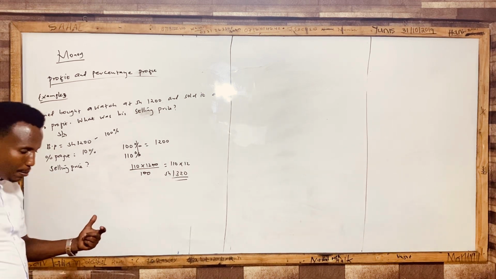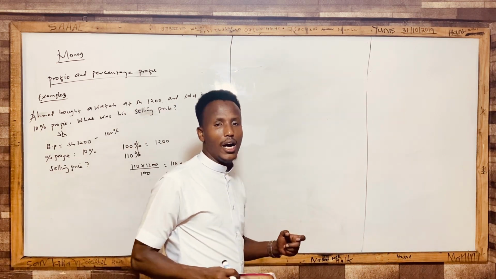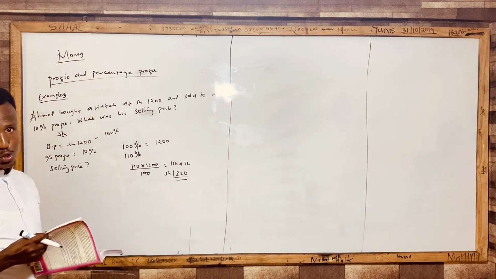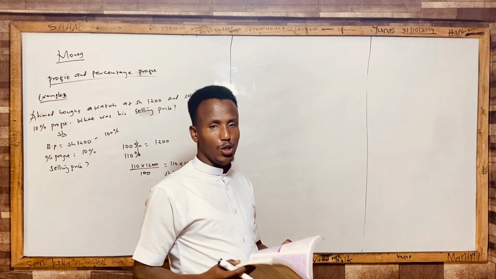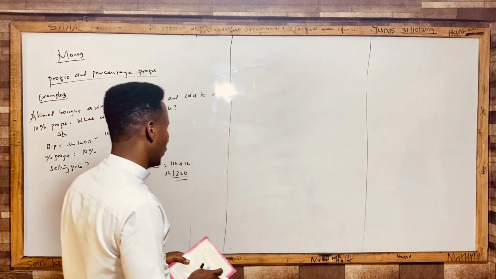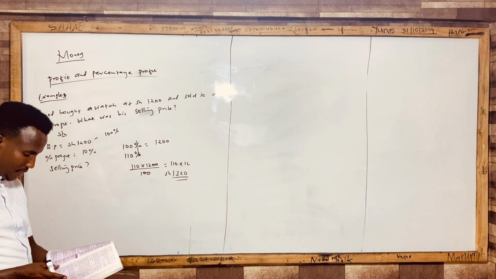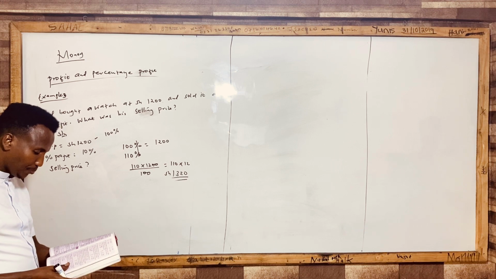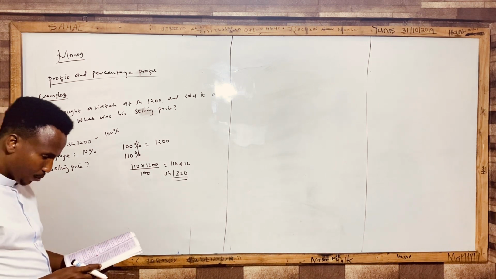Just understand, before you make loss or profit, the buy price is always 100%. It's always 100% for your information. Then we have to also see another example, guys. Let's see another example so you capture this thing. Let's see one more example, guys.